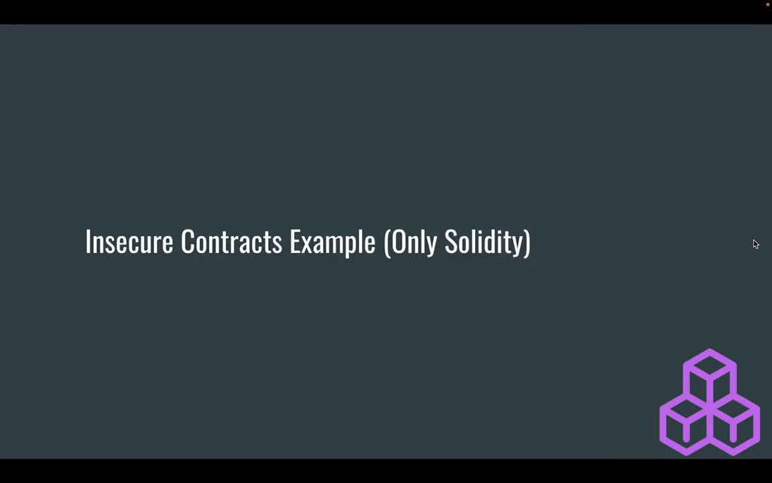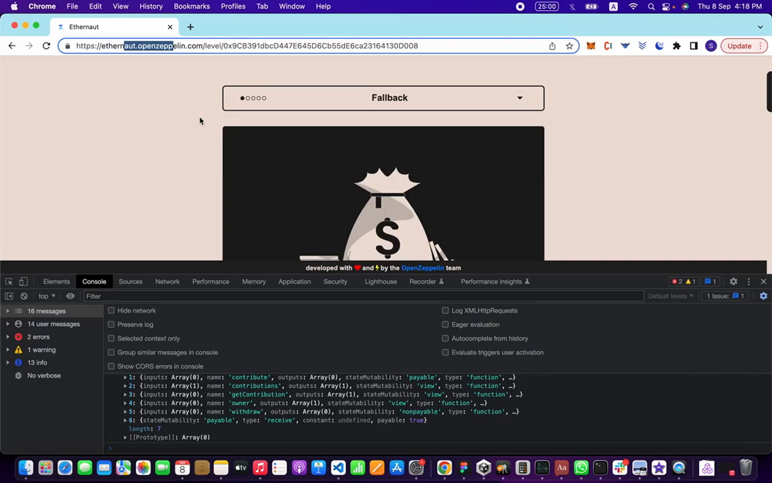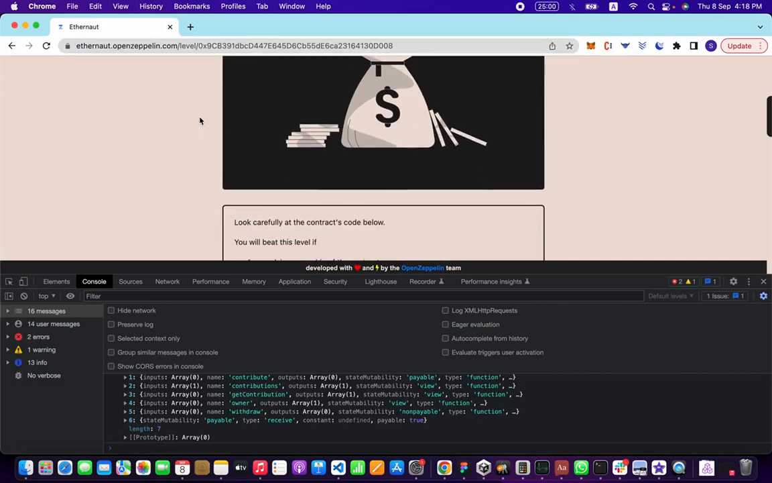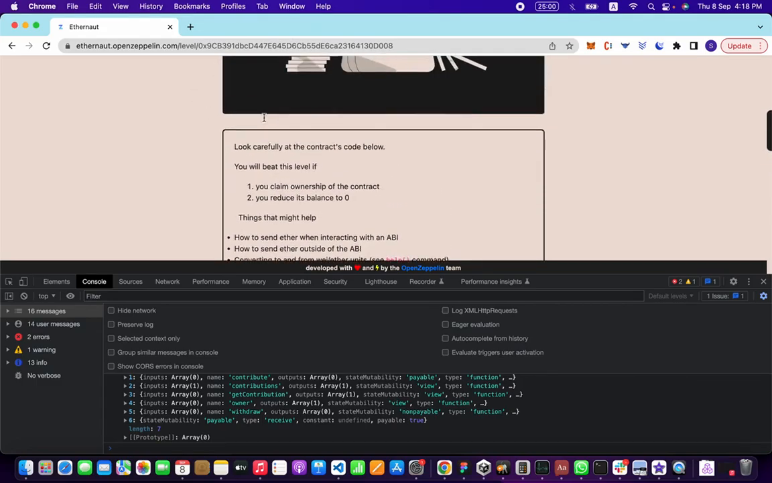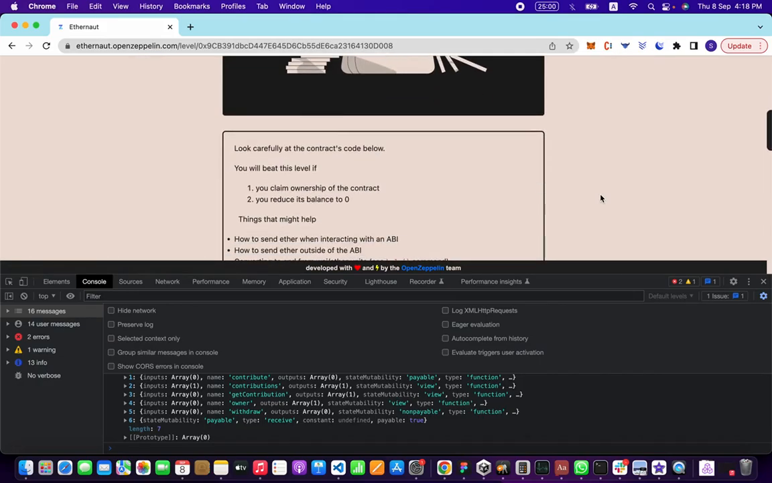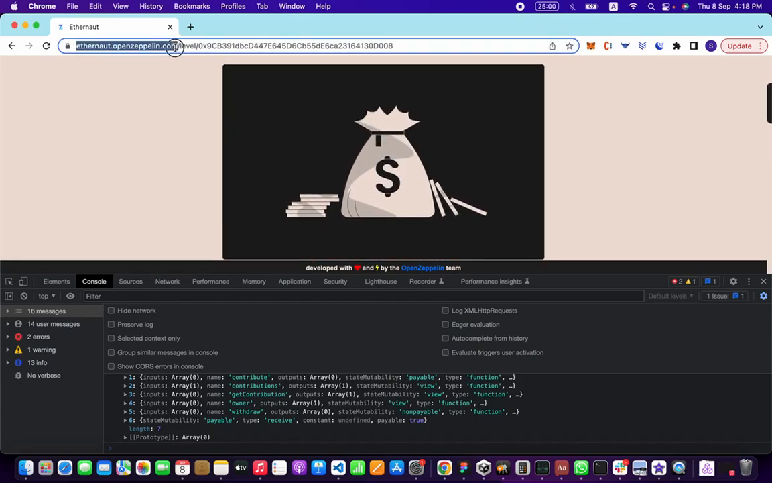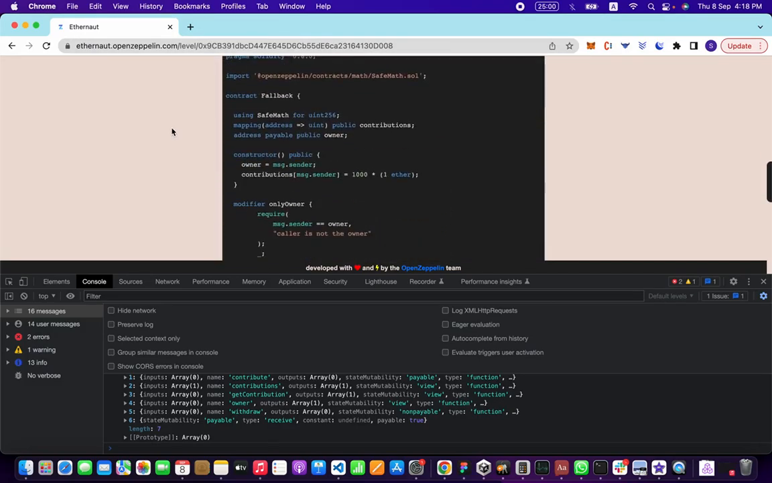Okay, so now we're going to look at an example of an insecure contract, but we're only going to be looking at an insecure contract in Solidity because it's much easier to read and understand. So this is Ethernaut by OpenZeppelin. This is a good resource if you ever feel the need to practice smart contract hacking. You learn a lot by doing all of these problems. This is just a demonstration, so I'll put this link in the description so you can look at this yourselves.